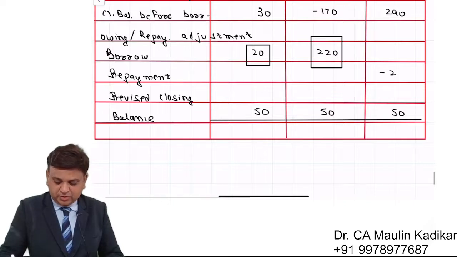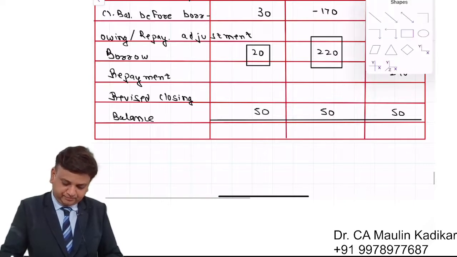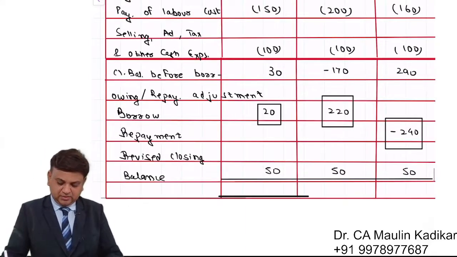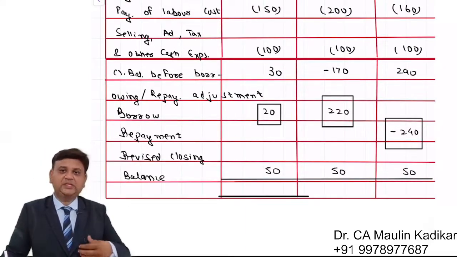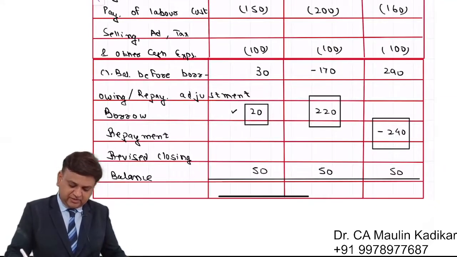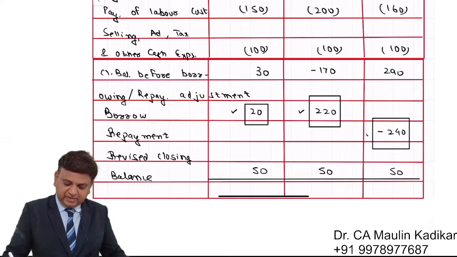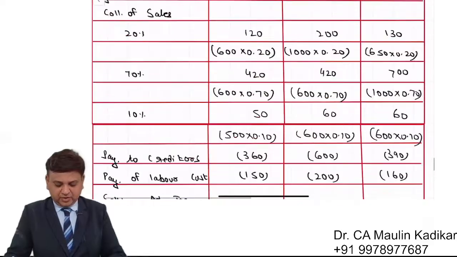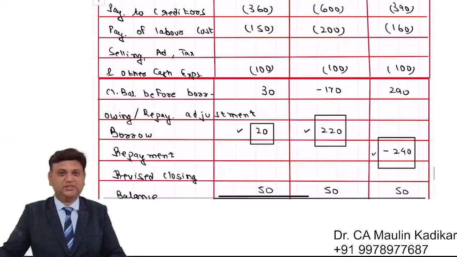Repayment of how much? 240. That is again found as balancing figure. So coincidentally it happened like this, that whatever amount that we had borrowed itself is a repayment of the loan. That is what we understand. I request all of you to write an answer for the remaining portion of the cash budget.